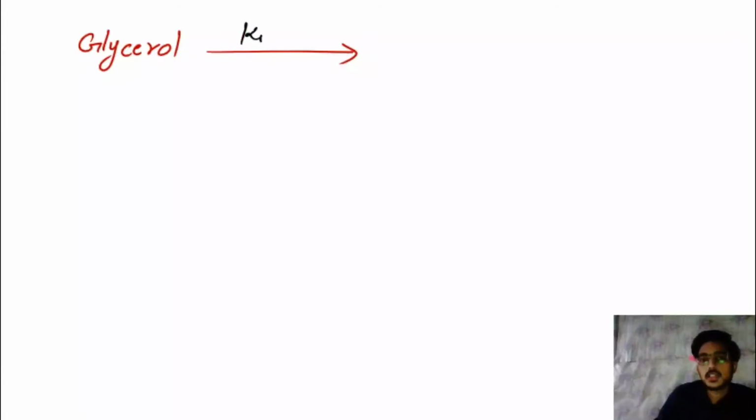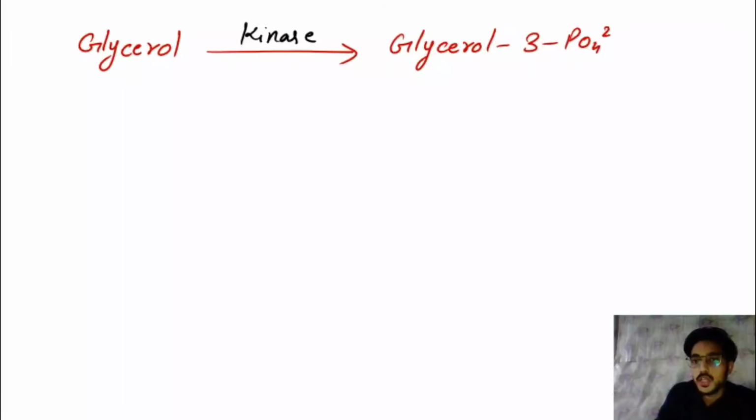Next is glycerol. For glycerol there will be an enzyme, a kinase. As I already told, kinase phosphorylates. So glycerol 3-phosphate, G3P, will form, which is an intermediate of glycolysis. Glycerol 3-phosphate will then convert into DHAP, dihydroxyacetone phosphate.